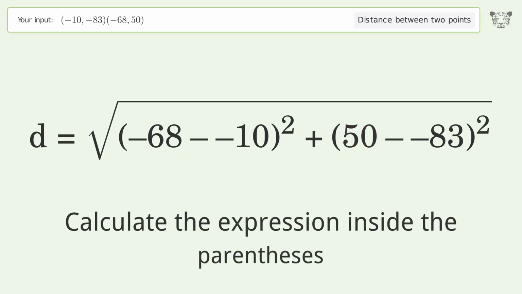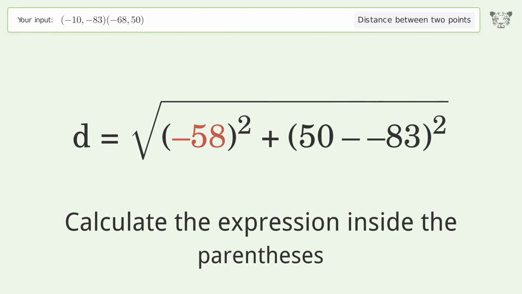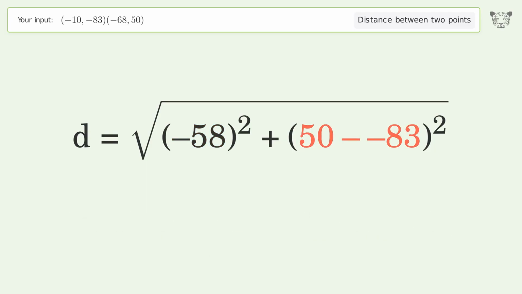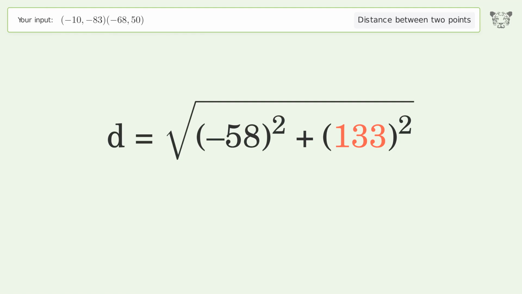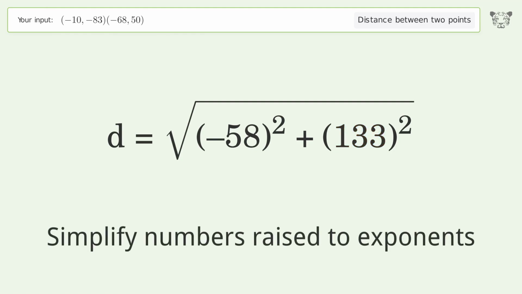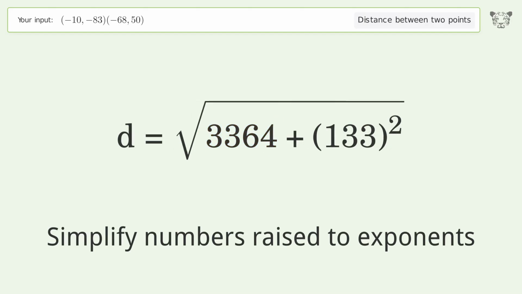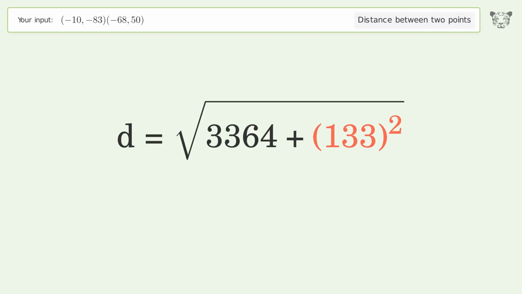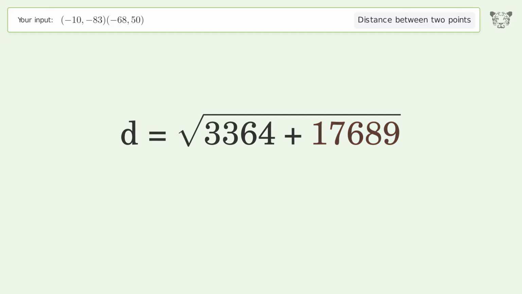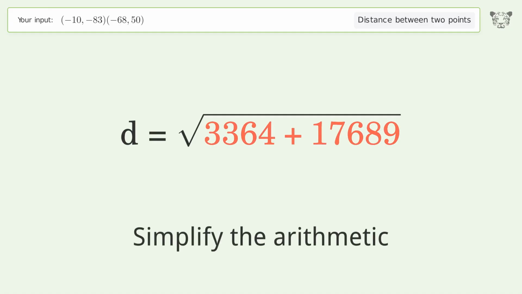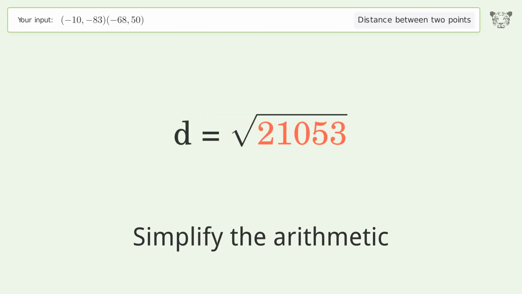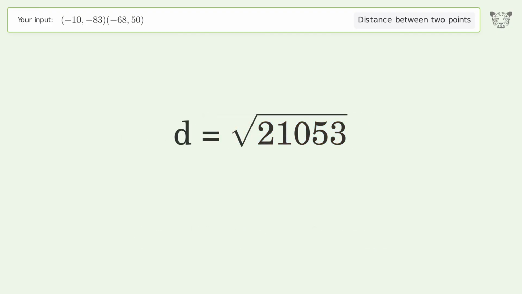Calculate the expression inside the parentheses. Simplify numbers raised to exponents. Simplify the arithmetic. And so the distance between the 2 points is the square root of 21,053 or 145.097.